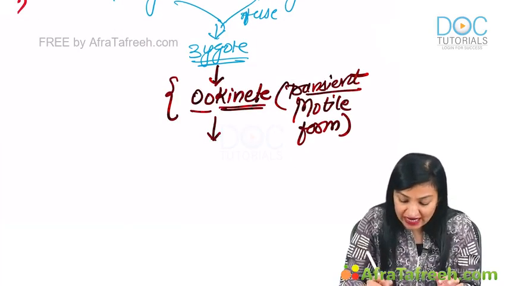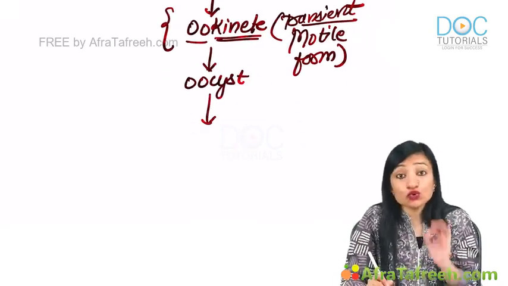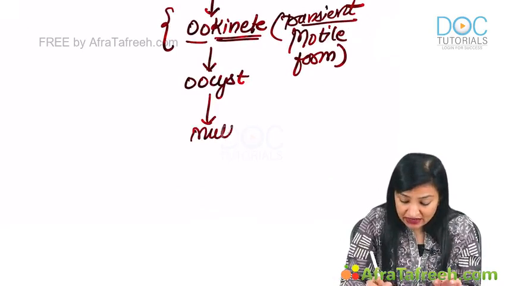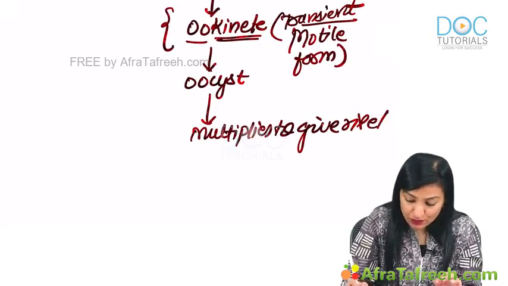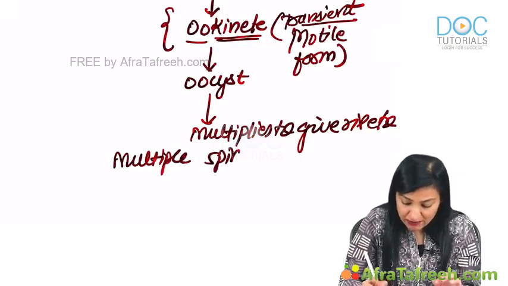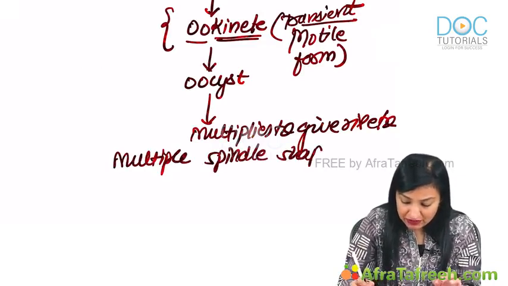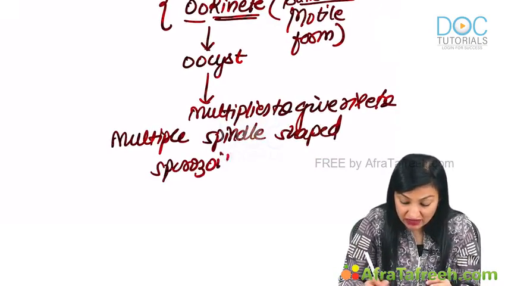Once the ookinete forms, it gets converted into oocyst, and this oocyst then multiplies to give rise to multiple spindle shaped sporozoites. Remember, we are discussing sporogony.